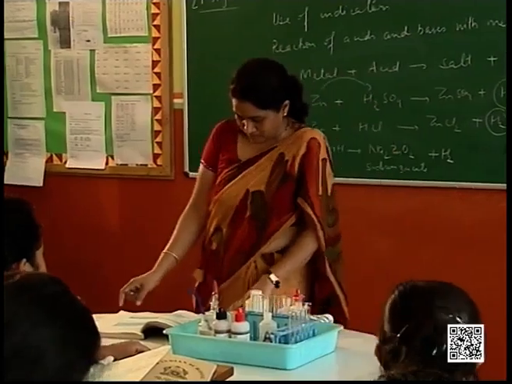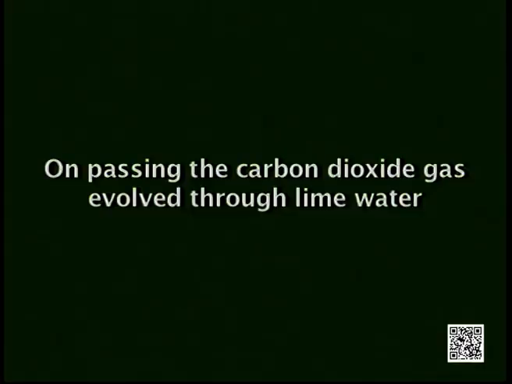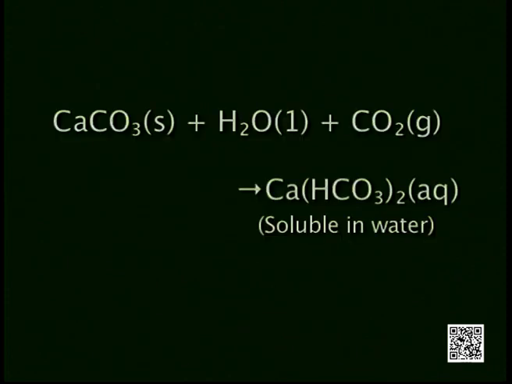That is what the reaction on page 20 and 21 shows. Can you see? On passing the carbon dioxide gas evolved through lime water, you have first equation, calcium hydroxide, which I have written on the board. The second equation is on passing excess carbon dioxide, the following reaction takes place, and you have calcium hydrogen carbonate being formed, which is soluble in water.